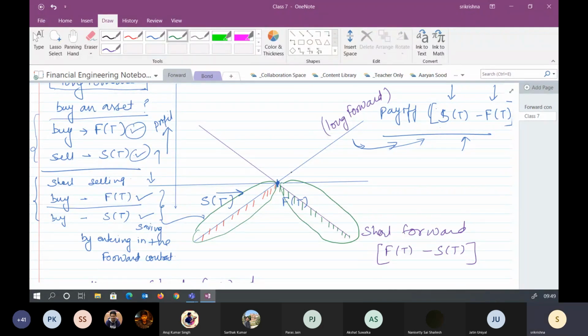Correct. So this is where the options have been created. We'll talk about that next, but let's understand that in the long forward there is one point where there is a risk, and in the short forward there is also one point where it is the risk. One way you are happy, the other way you are not. Do you agree? So these are the risk parts which you can understand from this. Do you agree with this? Yes, sir.